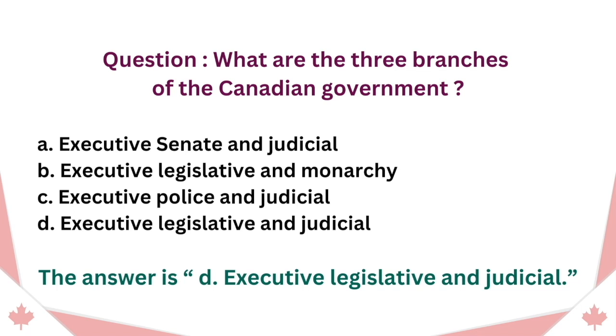Question: what are the three branches of the Canadian government? A. Executive, Senate and Judicial. B. Executive, Legislative and Monarchy. C. Executive, Police and Judicial. D. Executive, Legislative and Judicial. The answer is D. Executive, Legislative and Judicial.